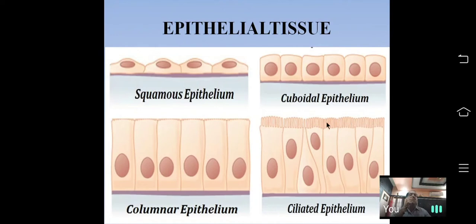This cilia helps for even movement. This tissue is present in the inner lining of nasal passage or respiratory system, and it is also noticed in the inner lining of oviduct or fallopian tube. Fallopian tube is a part of the female reproductive system.